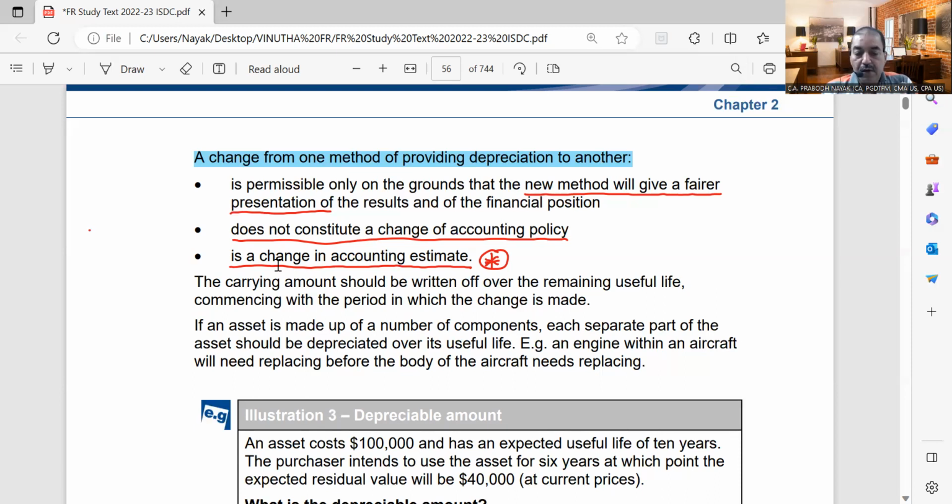If an asset is made up of a number of components, each separate part of the asset should be depreciated over its useful life. For example, let us say we have an aircraft and the aircraft has different components: the body of the aircraft, the engine of the aircraft, the internal seats of the aircraft. Each has a different lifespan, so each component should be depreciated separately.